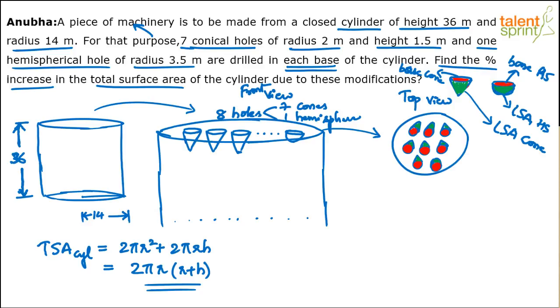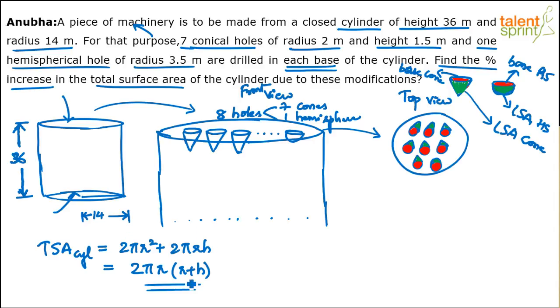And also remember that whatever we have discussed will happen on both sides, on both bases, on the top as well as at the bottom of the cylinder, right? On each base, this has to be done. So what we will do now is find out the change in the area. How much is the change in the area? So what will we remove?